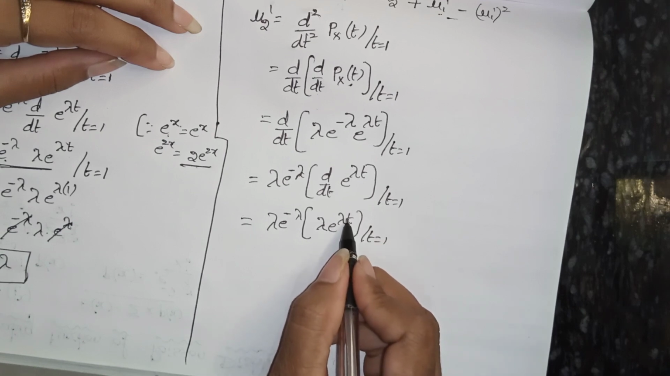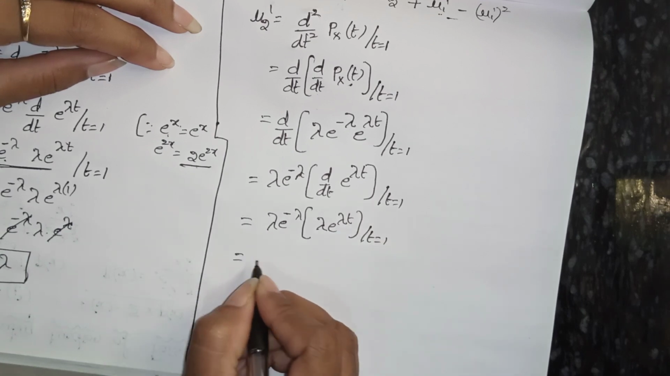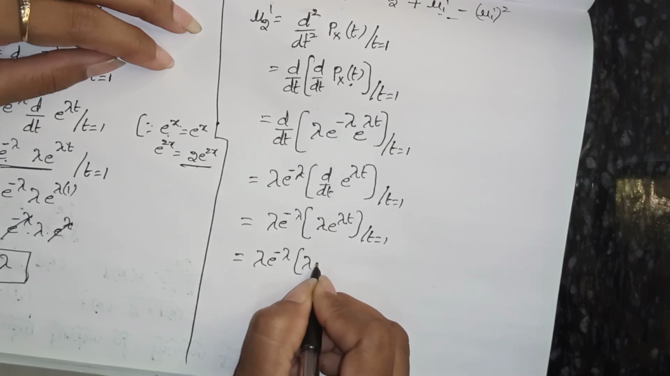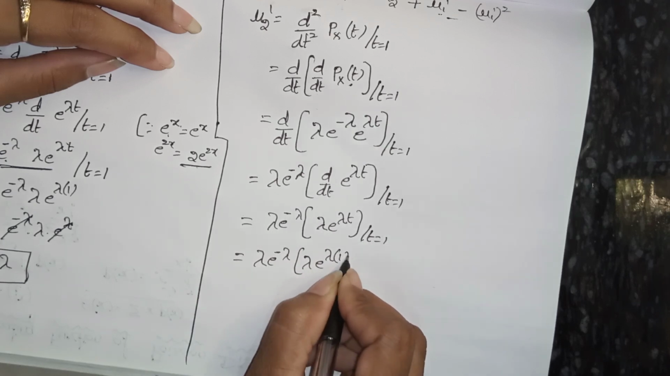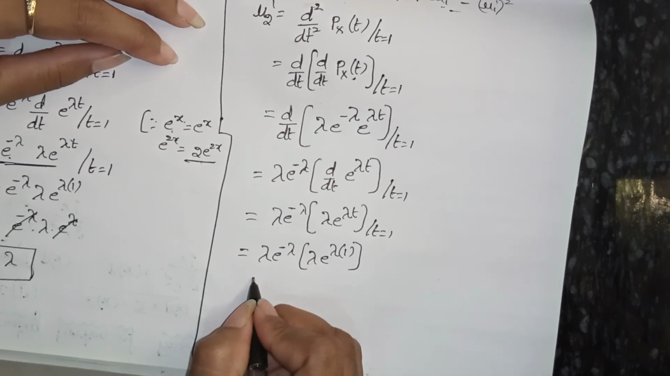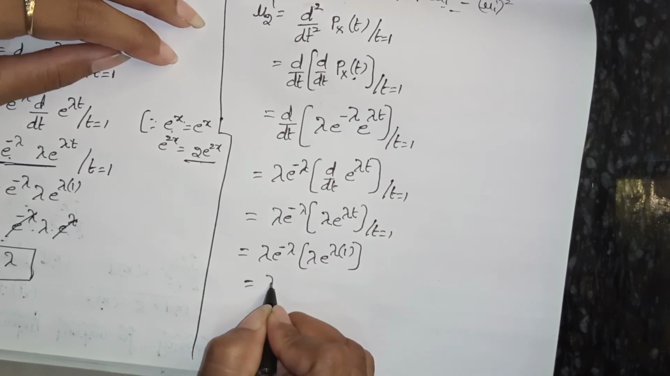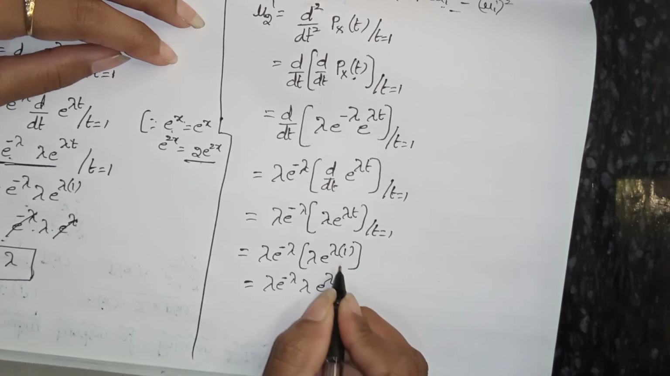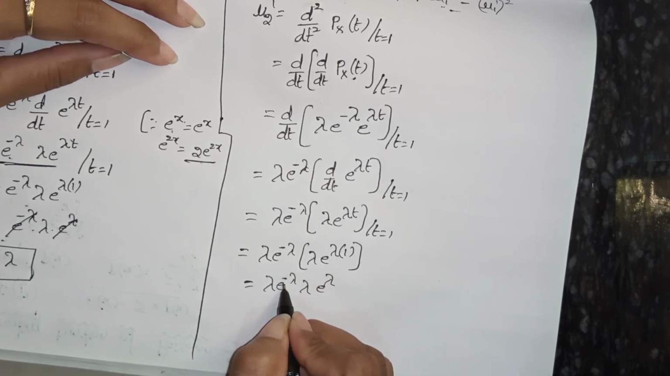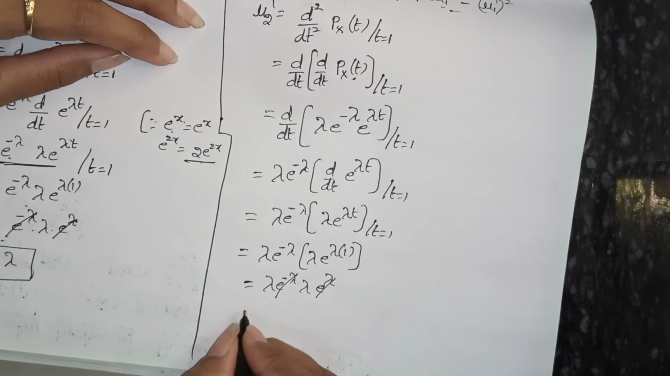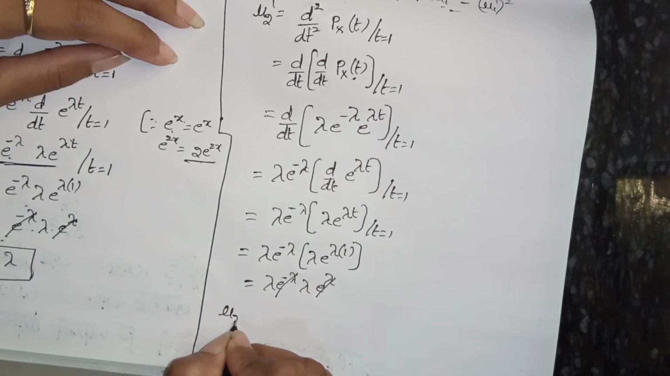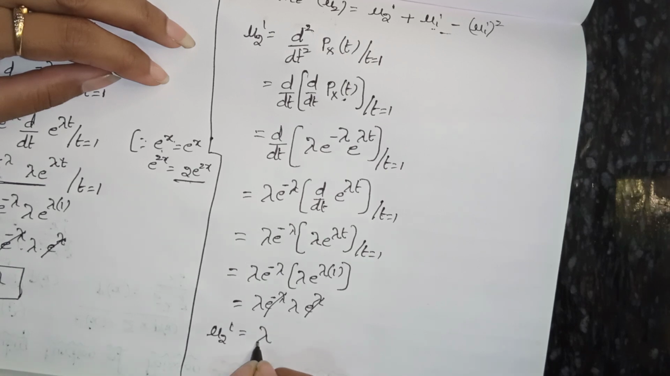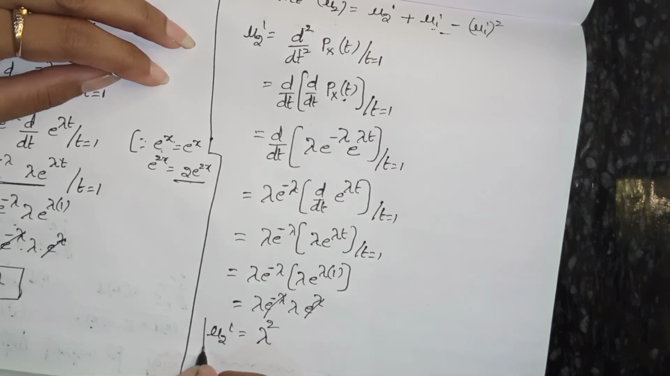Now we have to substitute 1 in place of t. So lambda into e power minus lambda into lambda into e power lambda into 1. Here e power minus lambda and e power lambda get cancelled. So the mu 2 dash answer is lambda into lambda, which is lambda square.